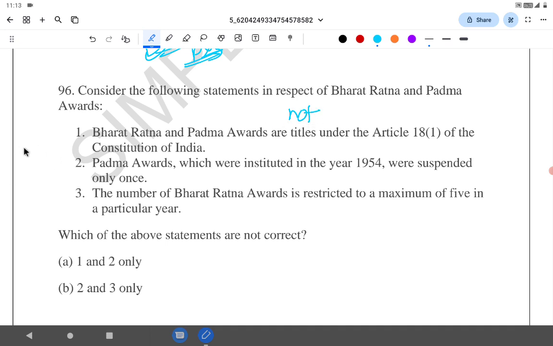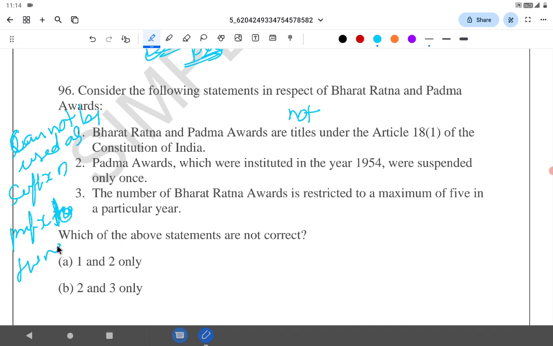When they are not titles, they cannot be used as a suffix or prefix to your name. So statement 1 is wrong.